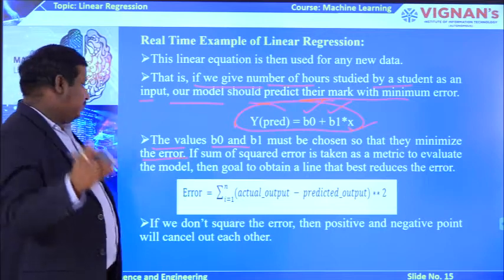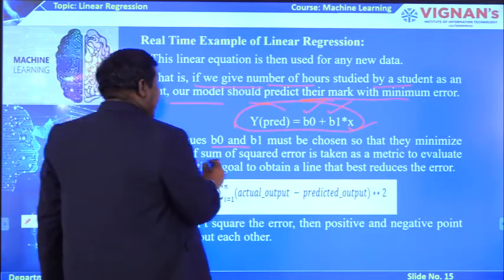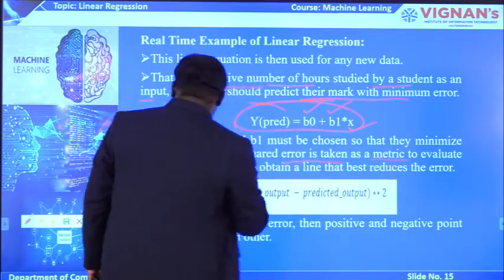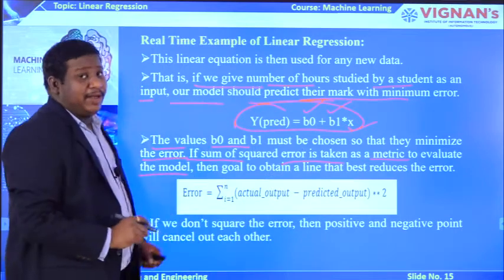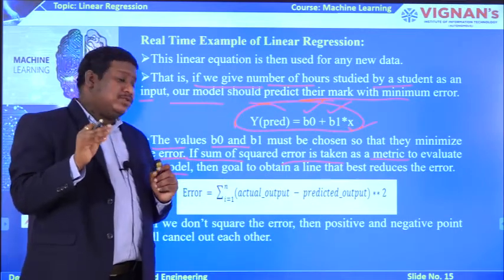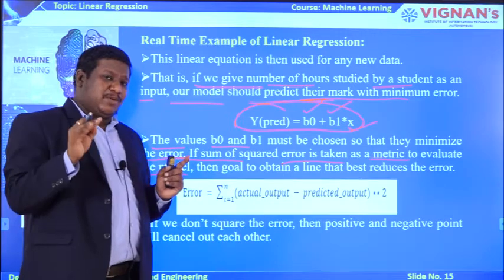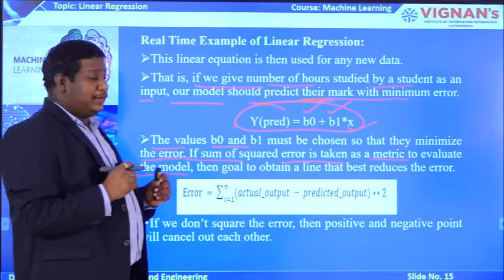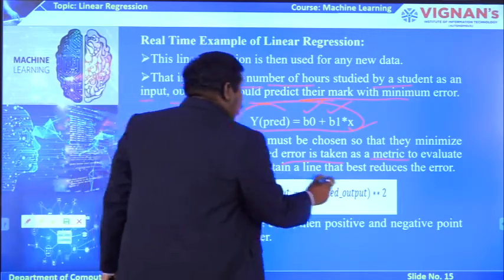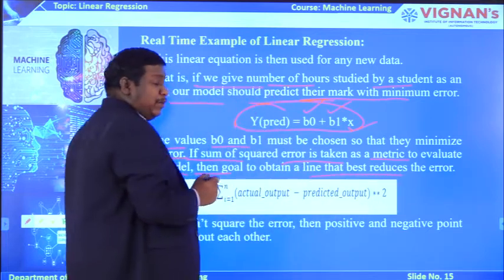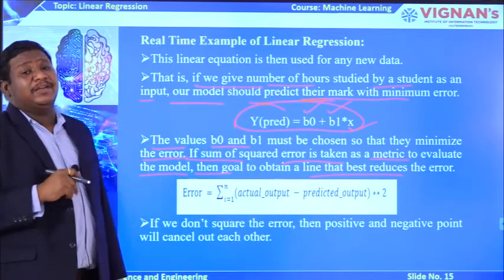If the least square error is taken as a metric to evaluate the model, the goal is to obtain the best fit that reduces the error.